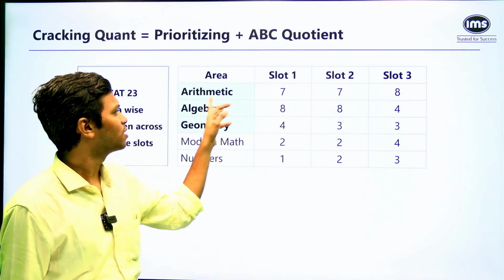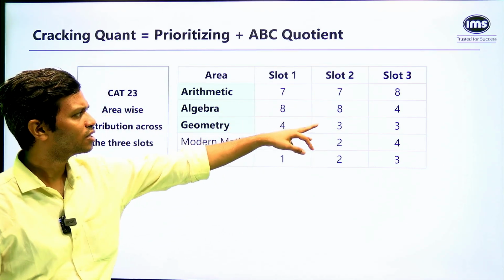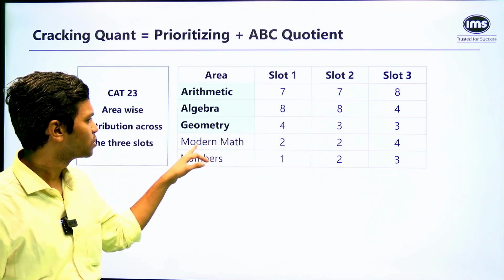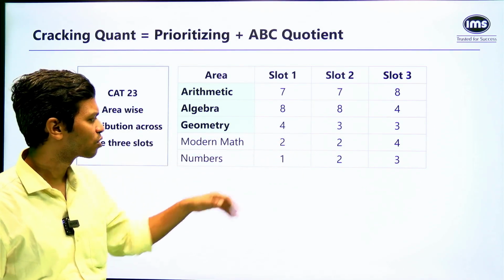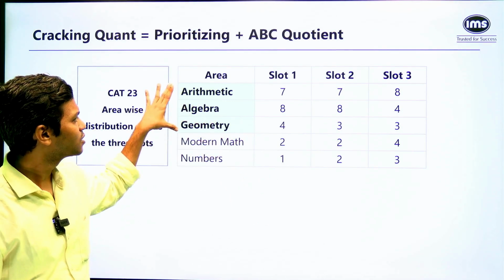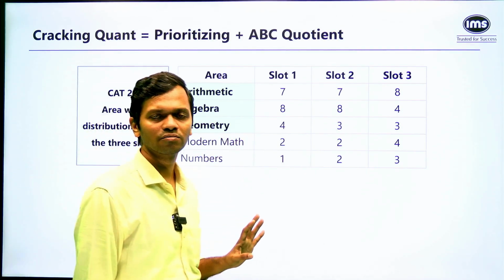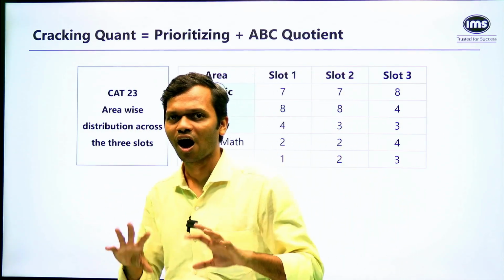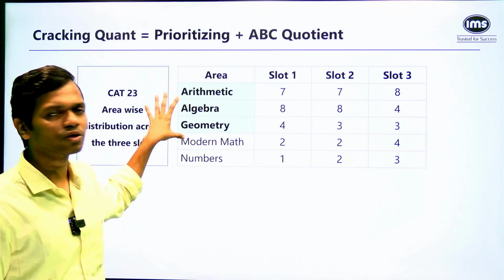So 7, 7, 8 in arithmetic, 8, 8, 4 in algebra. So only that 4 is an aberration. Otherwise, geometry, almost equal numbers. Modern math, hardly any difference, 2 to 4 questions. Numbers is 1, 2, 3. So what you realize from this is that last year arithmetic, algebra, geometry dominated. And we had, in fact, started calling it AAG already. So that is something that you can focus on.